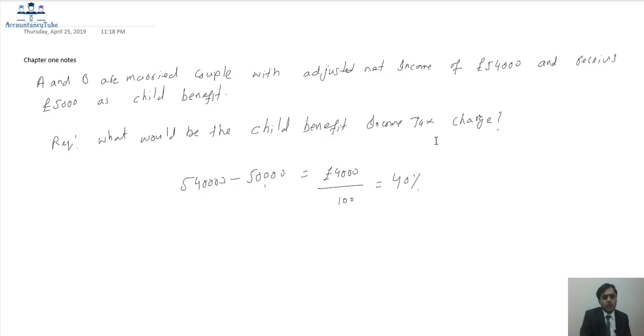Now we have to take the actual amount of child benefit received. The child benefit received is £5,000, which is given to us in the question, and we have to take 40% of that. So £2,000 is the child benefit income tax charge. So that is our child benefit income tax charge.